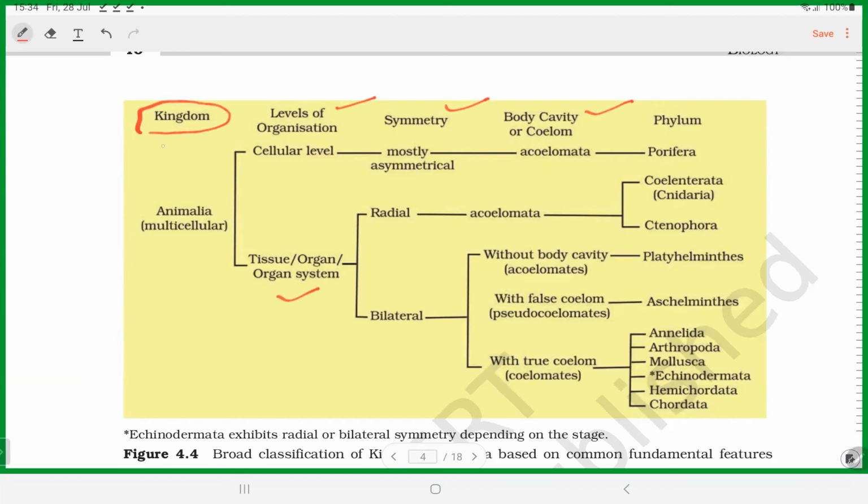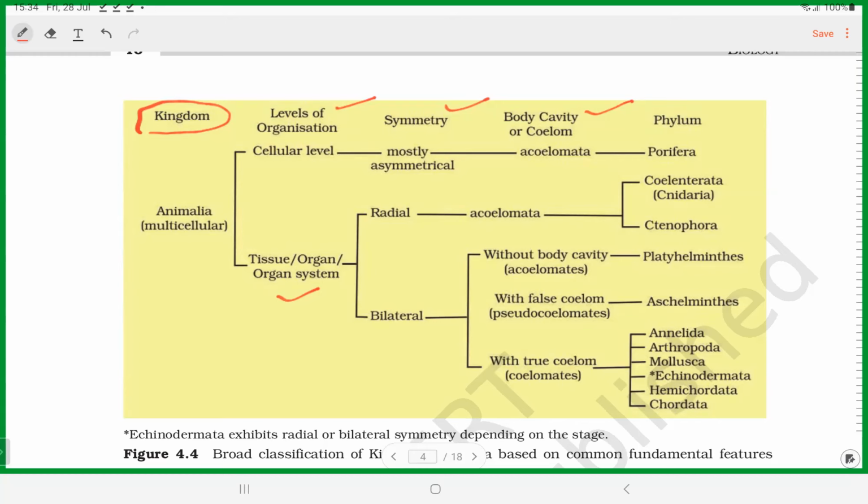In the animal kingdom, the common thing we should know is that all are multicellular only. No unicellular organisms are considered.